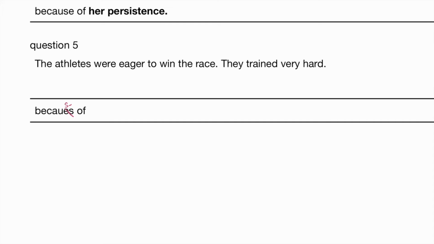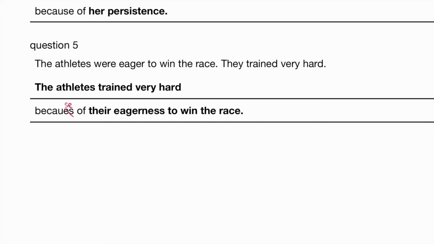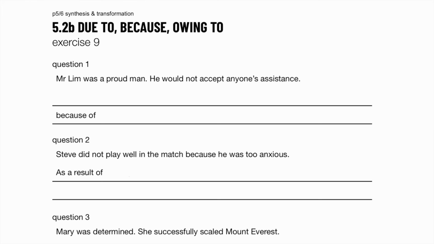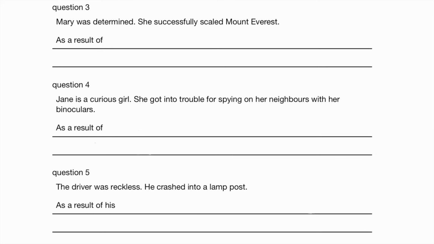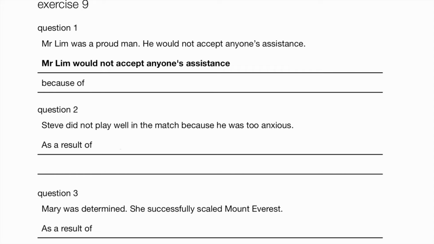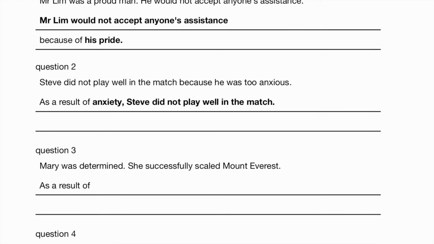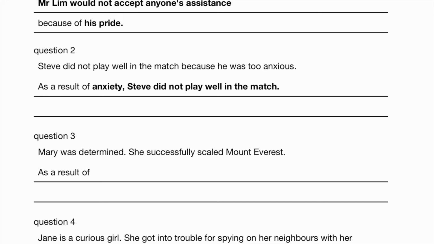So because of, right? So the athletes were eager to win the race. They trained very hard. So the athletes trained very hard because of their eagerness to win the race. Exercise 9. The noun form of proud is pride. Mr. Lim will not accept anyone's assistance because of his pride. The noun form of anxious can be anxiousness or anxiety. So as a result of anxiety, okay, you can also say as a result of his anxiety, Steve did not play well in the match.